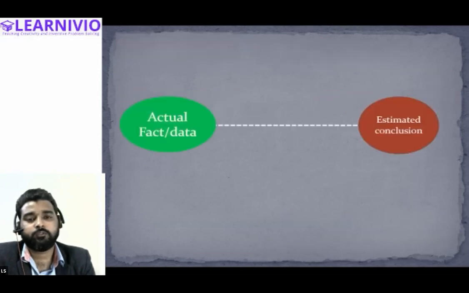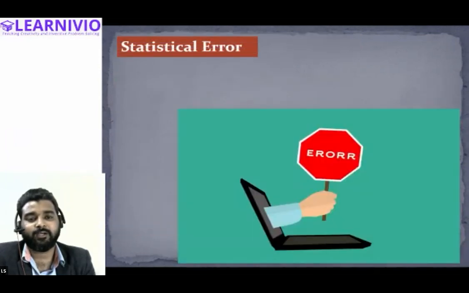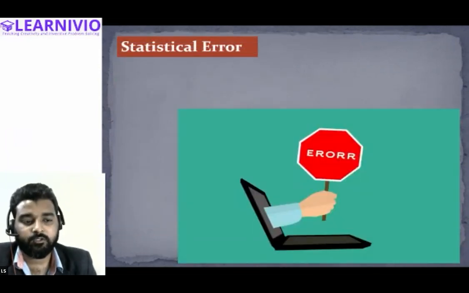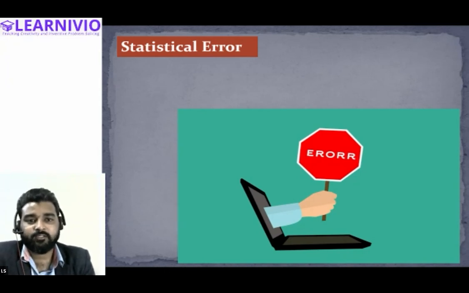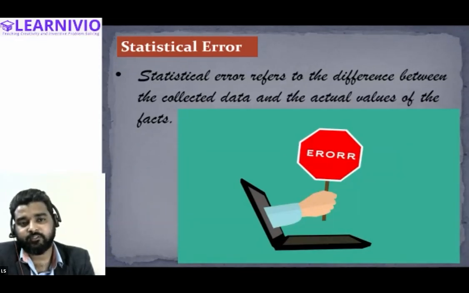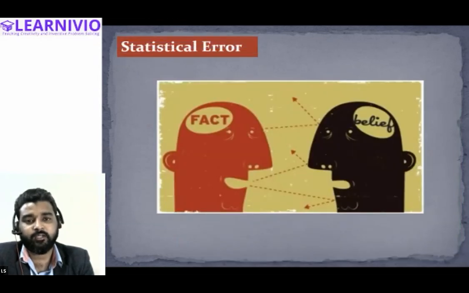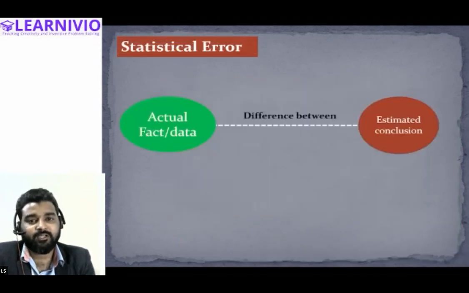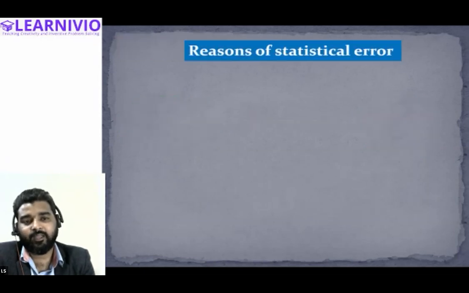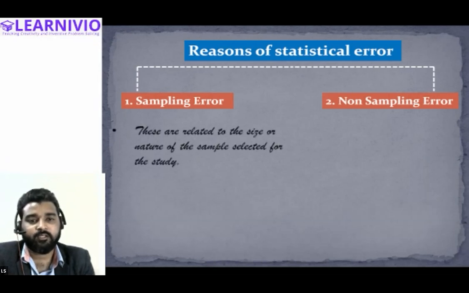Ikra and P. Okay. So we have learned about statistical error in today's session. A statistical error is basically the difference between the actual fact and the opinion or conclusion that the investigator is making, or you can say the collected data and the actual data. When there is some difference between the collected data and the actual data, that is called a statistical error. A statistical error can be broadly categorized into sampling and non-sampling error.